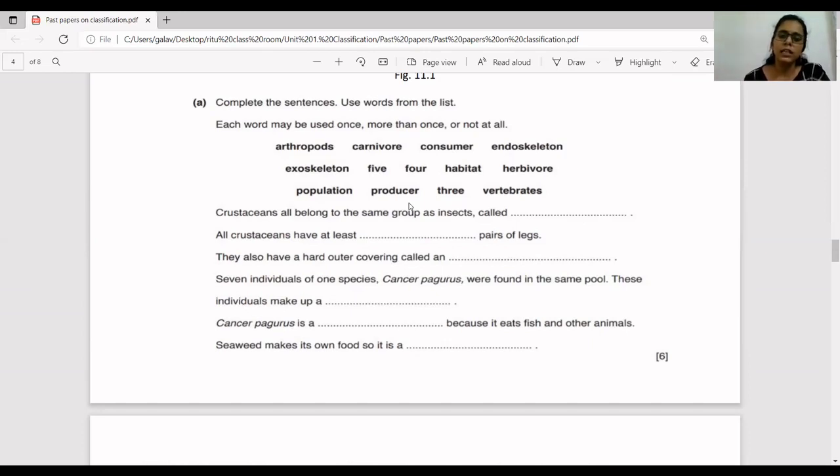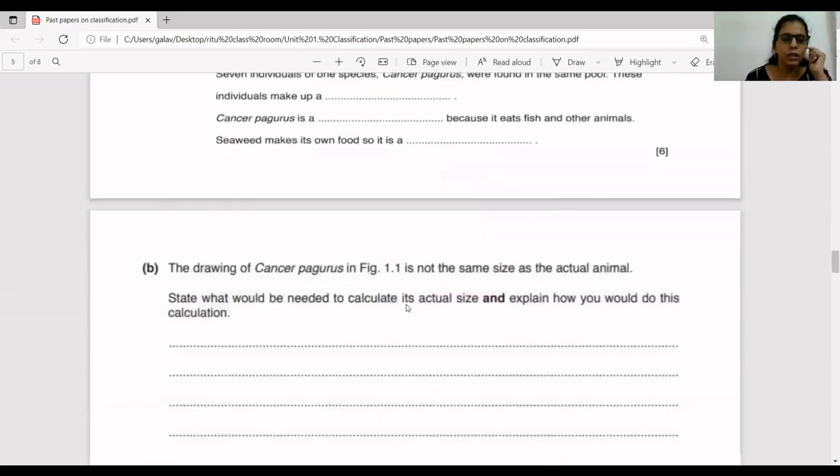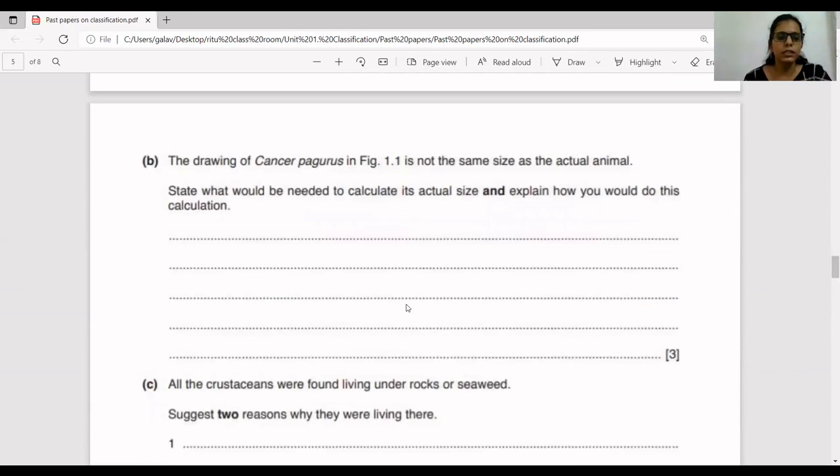All algae contain chlorophyll in them. Okay, so with the help of chlorophyll, they prepare their own food by the process of photosynthesis. All these organisms which perform photosynthesis are known as producers, right? So seaweed makes its own food, so it is a producer. Next, the question they have given here is: the drawing of Cancer pagurus in figure 1.1 is not the same size as the actual animal. Okay.